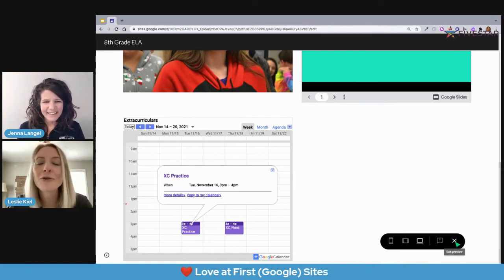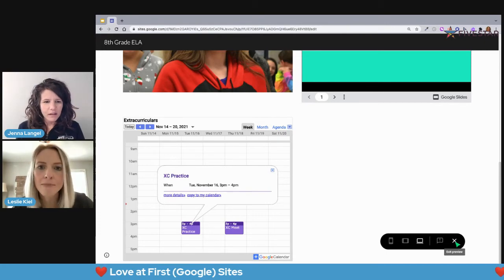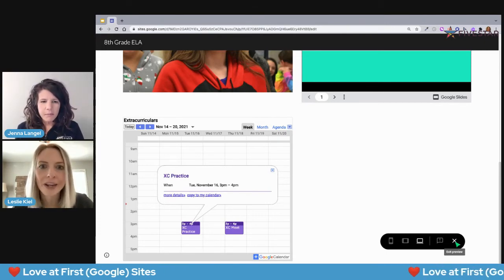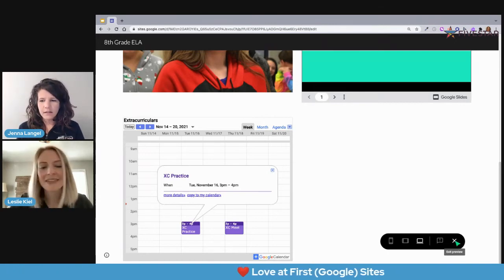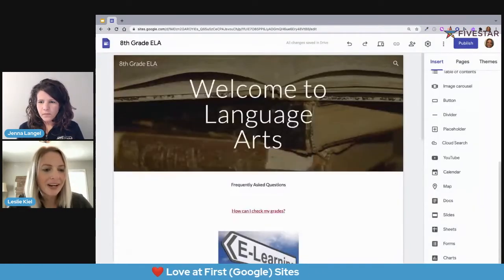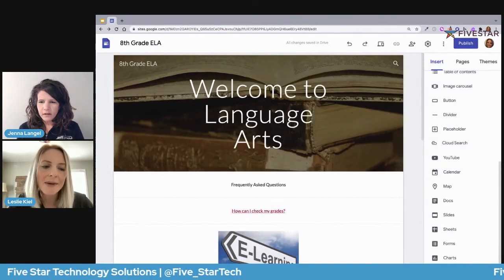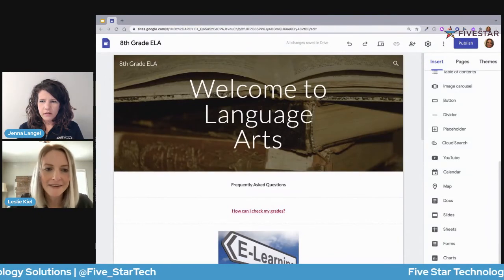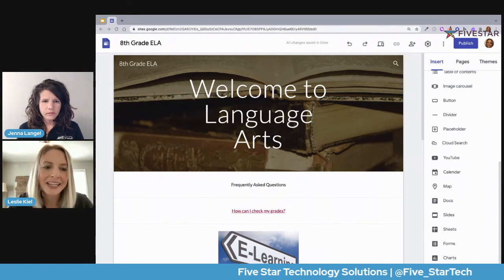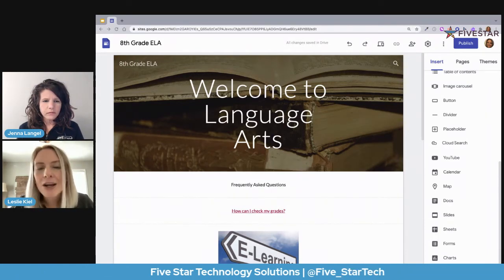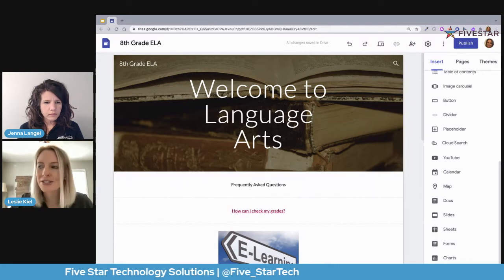It really does make Google Sites more of this one-stop shop that we know it has the capability of being. Yes. So I'm going to hit that X to get out of preview, and I want to start thinking about some of our other objectives. I want to start thinking about the capability of adding pages to our site.